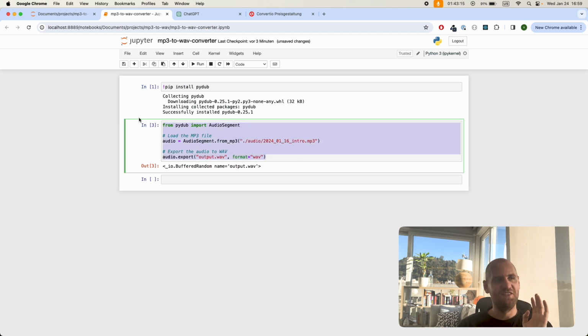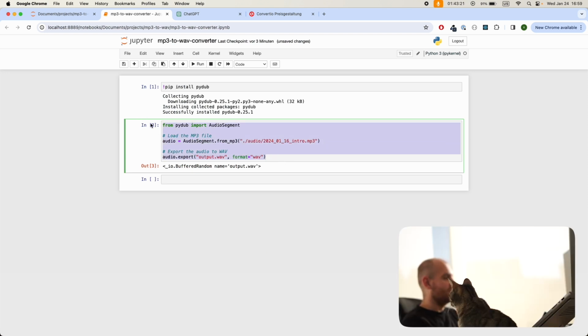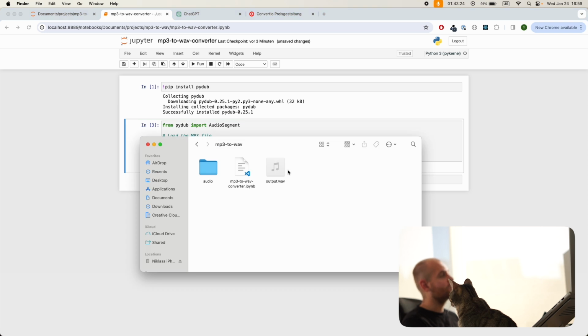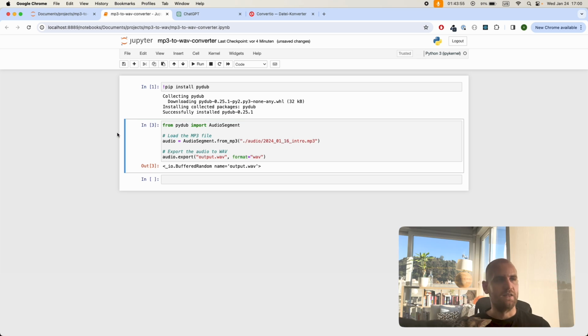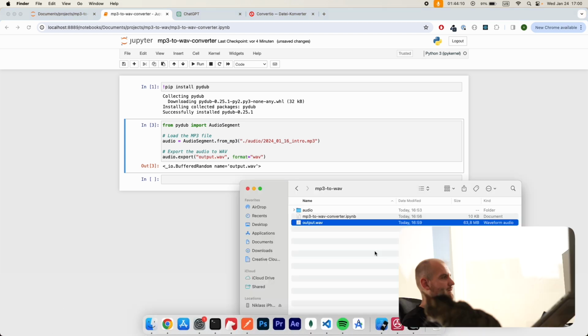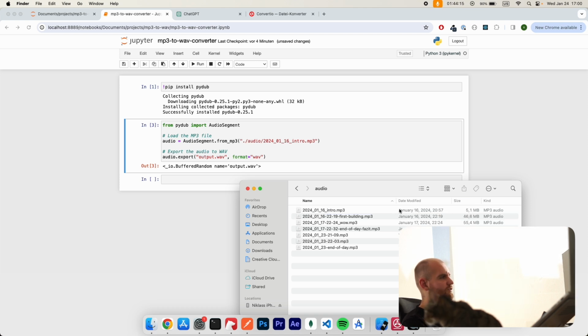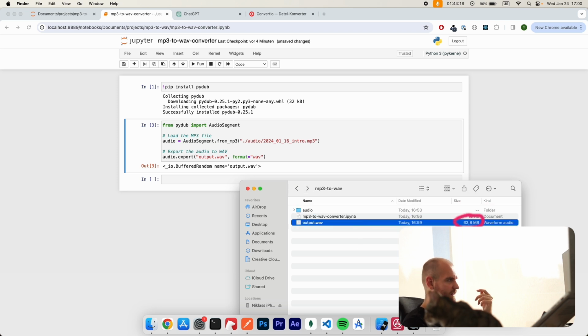Yeah, so I was actually just running the first demo, and honestly, we stand on the shoulders of other people who've done all this stuff for us. Right now, this is already done. This is all I had to do, which is crazy. So really, you don't even have to know any programming here to do this in Python. Here you see I put in one file and I'm outputting right here. So this is now from this file name, from this one here. You see that the WAV file is a lot higher quality, a lot larger.